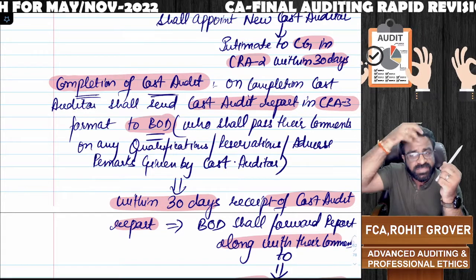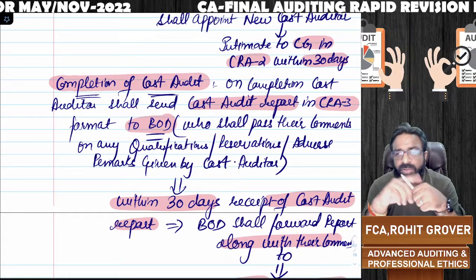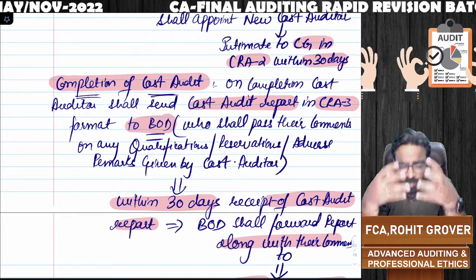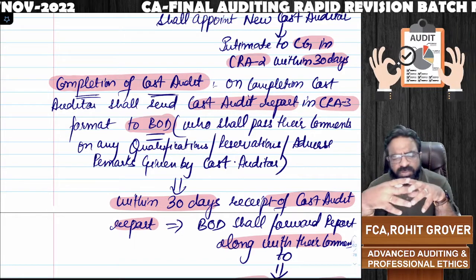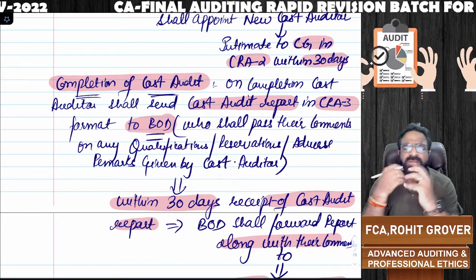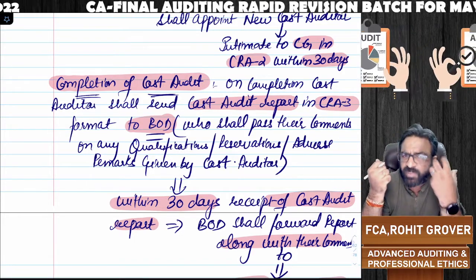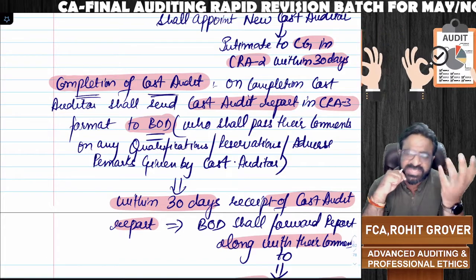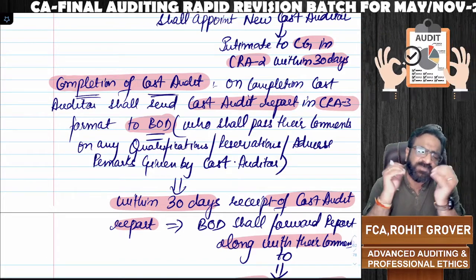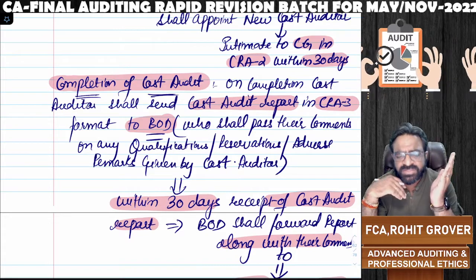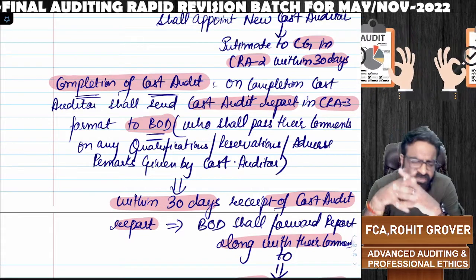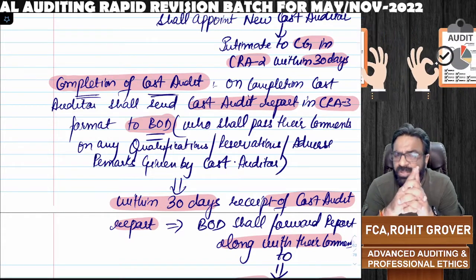So he will send his cost audit report to the board of directors. Now, the board of directors have received the cost audit report. If the cost auditor has kept any qualifications, modifications, or reservations, then the board of directors have to explain and pass the comment on such qualifications, modifications, and reservations which were kept by the cost auditor.